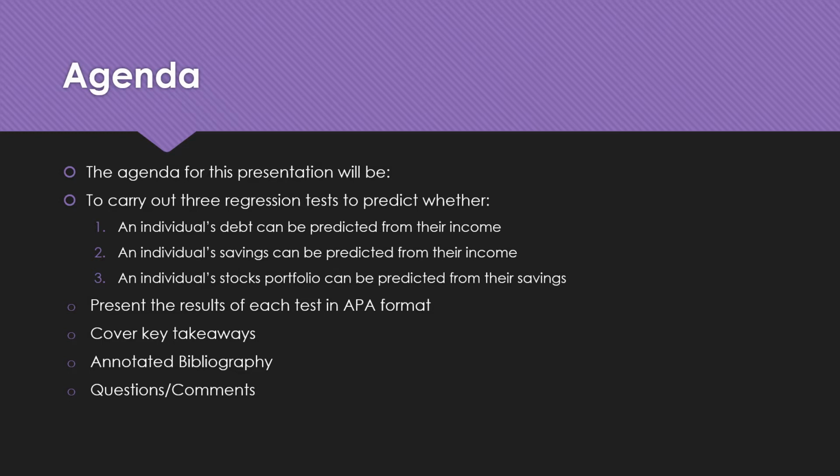In this presentation we will cover the following key areas. We will carry out 3 regression tests, one of which will predict if one's debt can be predicted from their income. A second one will predict if a person's savings can be predicted from their income. And the last one will predict whether a person's stocks can be predicted from their savings.